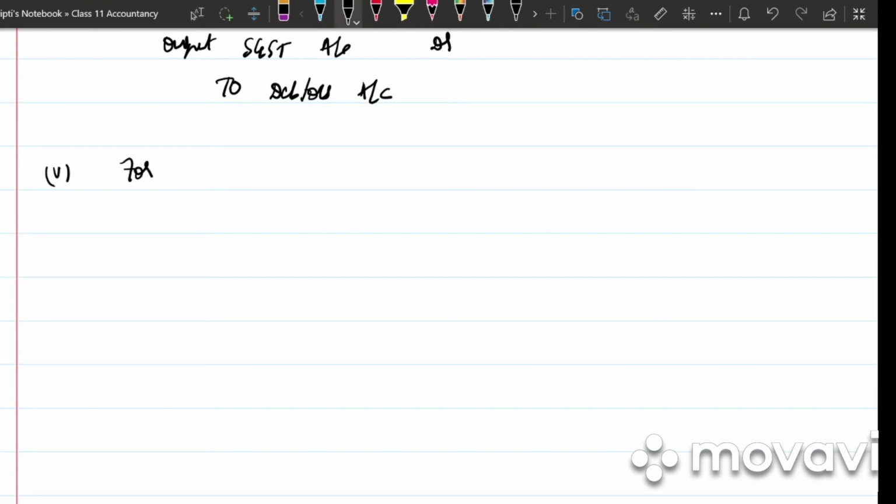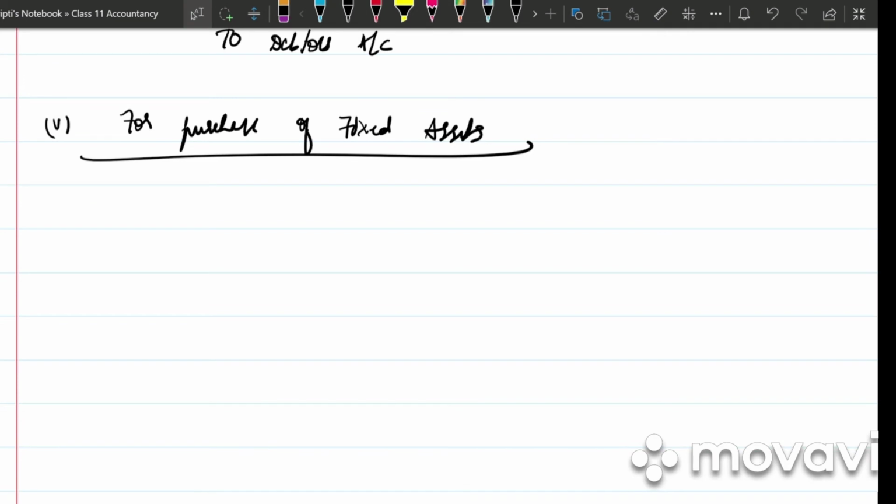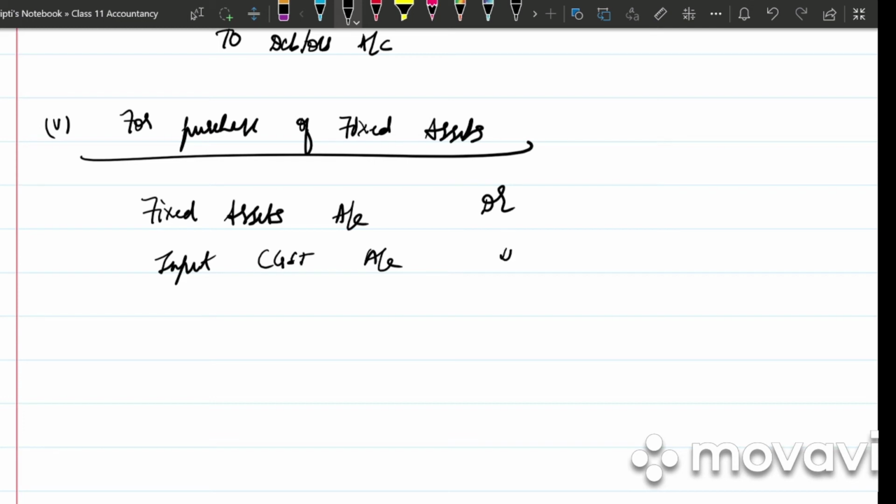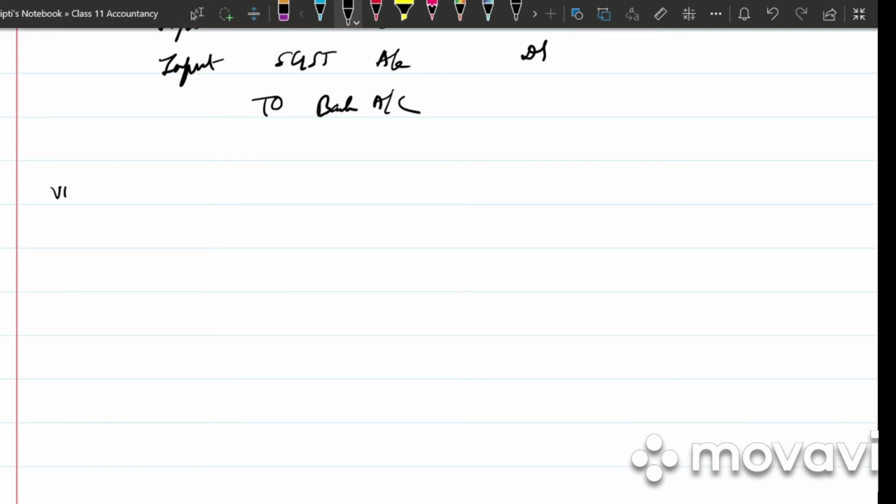Next, write down fifth one, for purchase of fixed assets. So it is the normal journal entry. Only we need to include the CGST and SGST. When we are purchasing, the CGST, SGST will be debited, and when we are selling, it would be credited. What is the journal entry for fixed asset? It is fixed asset account debited. We are purchasing. So what will happen in this case? Input CGST account debited. Input SGST account debited to bank account. Write down the narration, purchase of fixed asset.